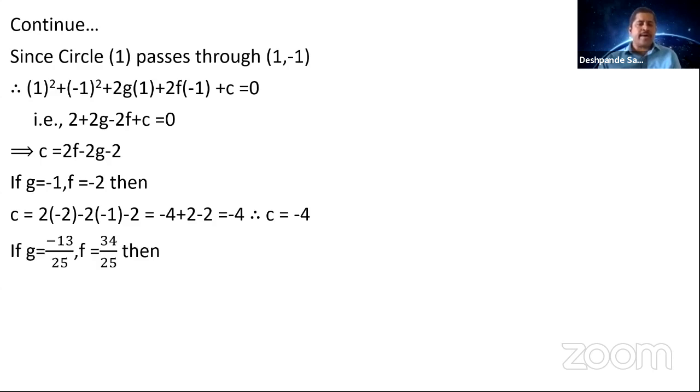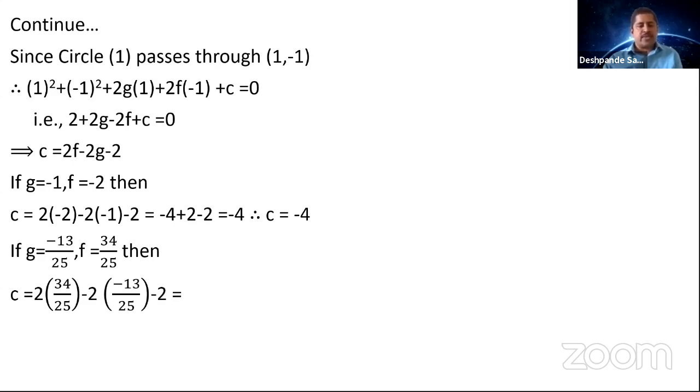Second pair, if you take g value as minus 13 by 25 and f is equal to 34 by 25 in the equation here, you get the value of c as 2 into minus 13 by 25, 34 by 25 minus 2 into minus 13 by 25 minus 2.